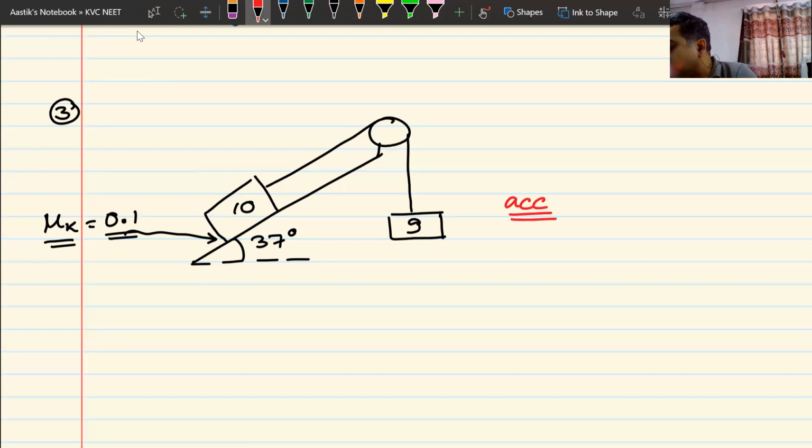Now, how are you going to solve this question? Think about it. I'll give you 2 to 3 minutes. I'm not concerned about what the acceleration is, what the tension is, or what the frictional force is. I only want the acceleration. That's it. And that's how the question will come.